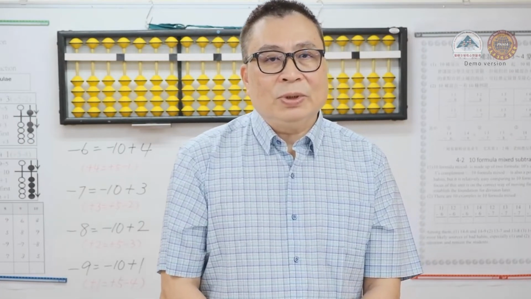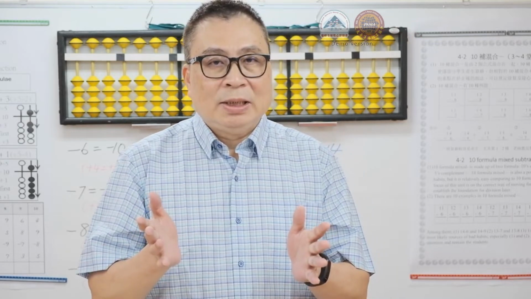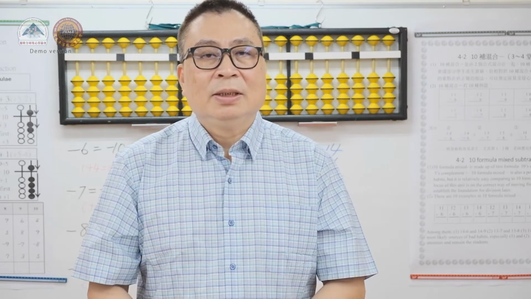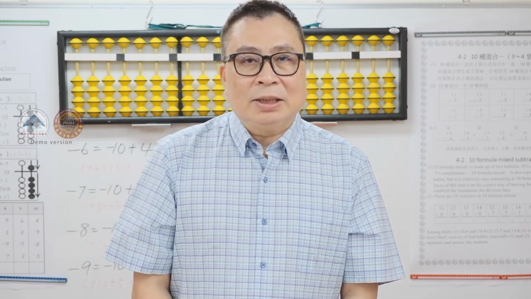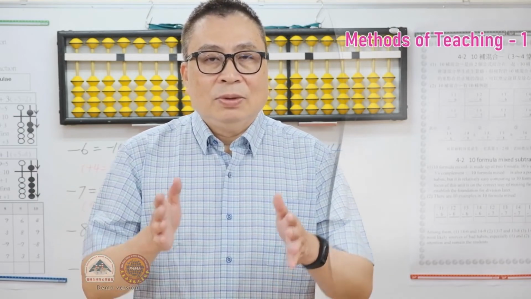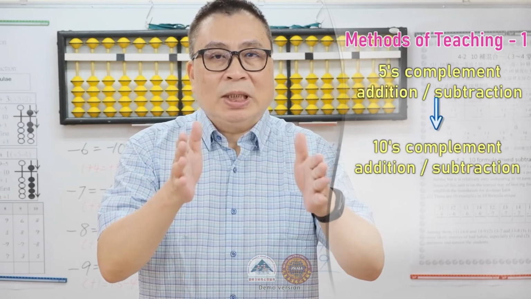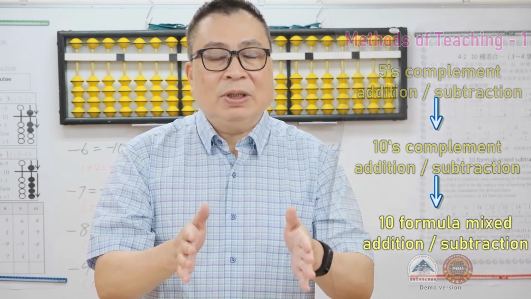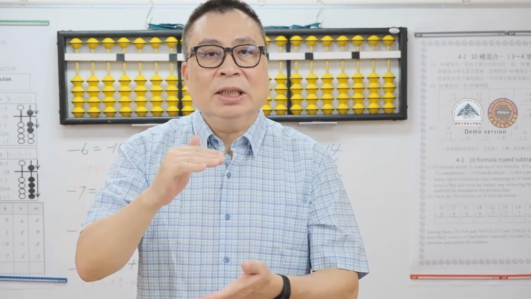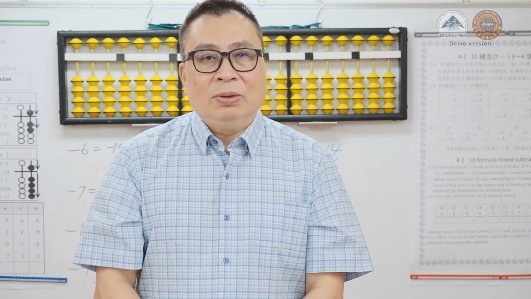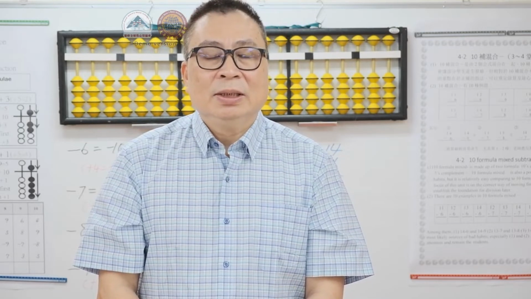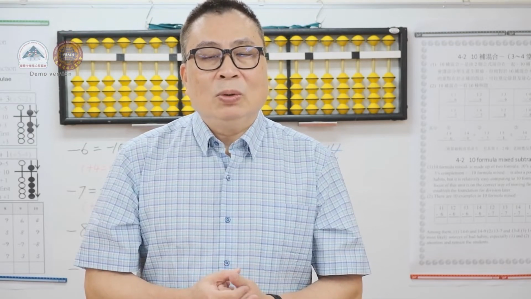In this unit, we learn about mental arithmetic with listening, single-digit 10 formula mix addition and subtraction. We suggest 2 teaching methods. Firstly, you may follow the sequence of the 5's complement addition and subtraction, the 10's complement addition and subtraction, and the 10 formula mix addition and subtraction to teach students. But because the learning progress is continuous, and some younger students may not be able to absorb the concept fully and result in common errors, we would therefore suggest using the second teaching method.